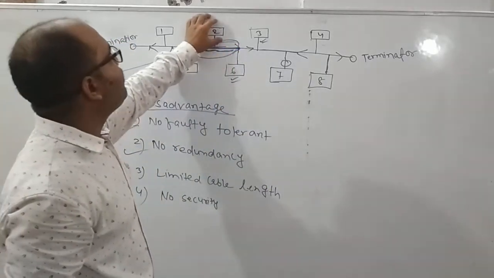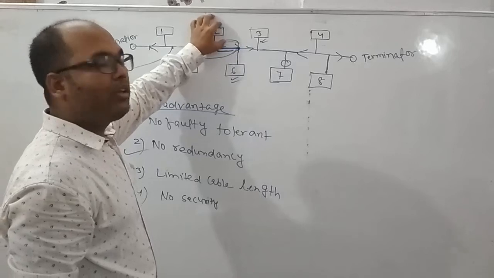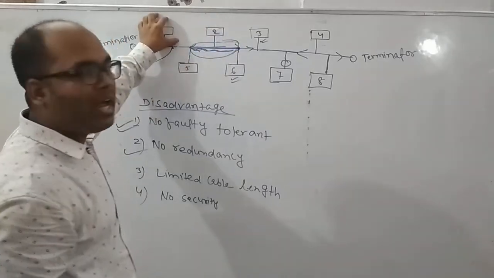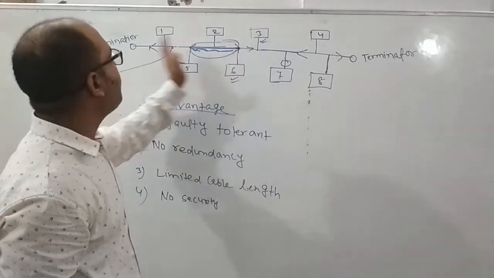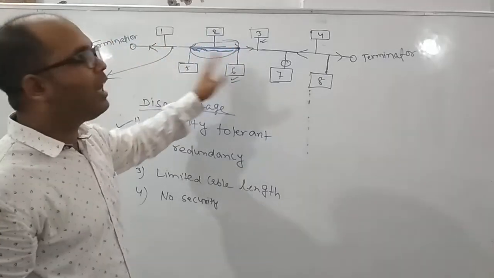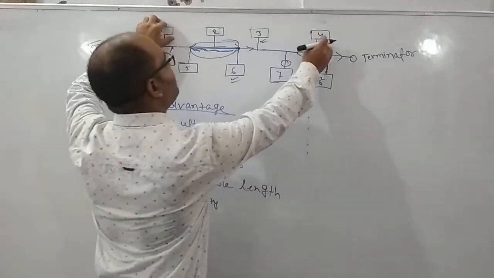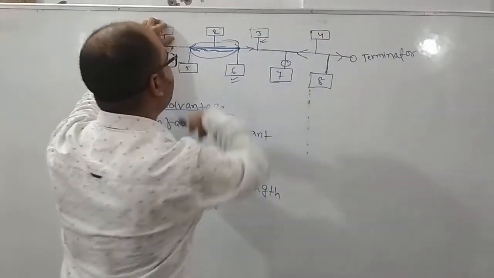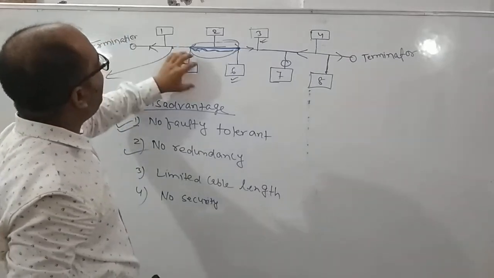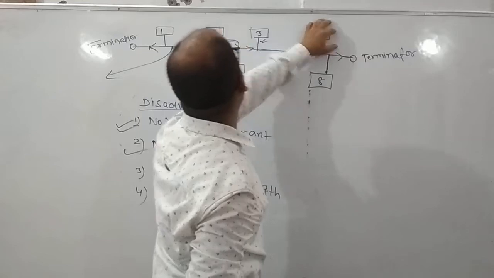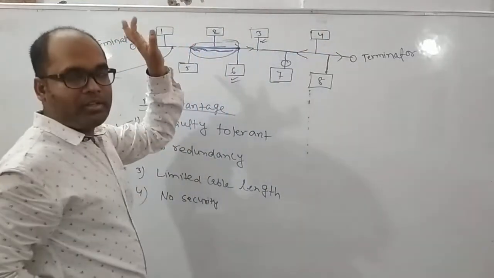इस नोड को डेटा नहीं मिलेगा, इस नोड को भी डेटा नहीं मिल पाएगा, इस नोड को भी डेटा नहीं मिल पाएगा. So the remaining portions of the nodes will not get the data. Even though the data sent from 4 is not required by 1 and 5, suppose there may be a chance this node wants to send the data to this node and this node, say both the nodes.